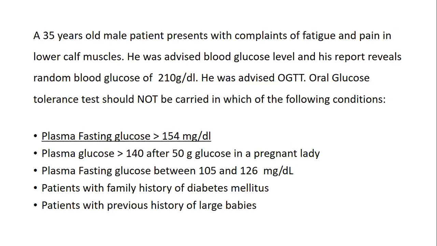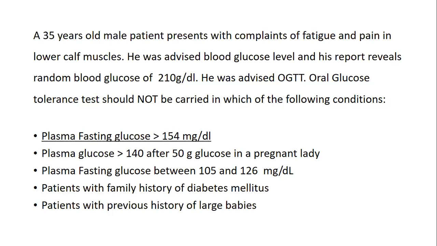Plasma glucose more than 140 after 50 gram in a pregnant lady, we already know that in gestational diabetes, a level more than 140 after 50 gram is an indication of diabetes. Plasma fasting glucose between 105 and 126 is also impaired glucose tolerance. In these conditions, it should be applied.